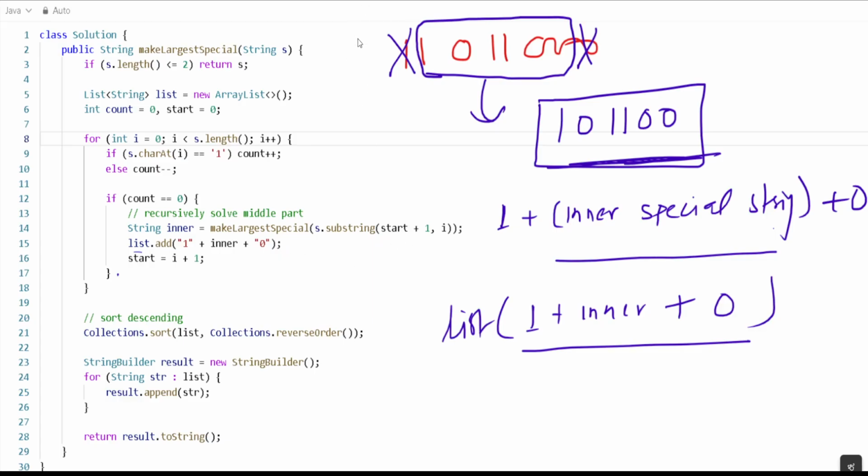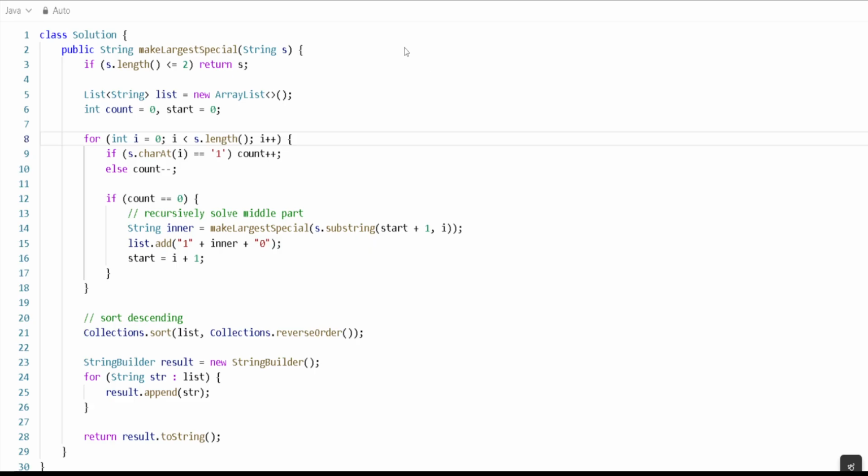Okay, so let's suppose that we have something. Very first, the string given was 1 1 0 1 1 0 0, right? Let's suppose initially we got 1 1 0 1 1 0 0, and from here we got 1 1 1, because these three will become 1, right?